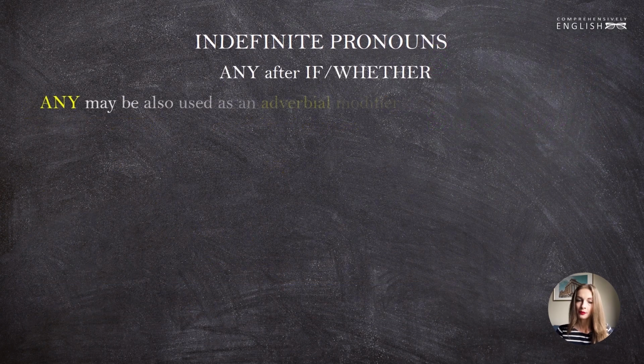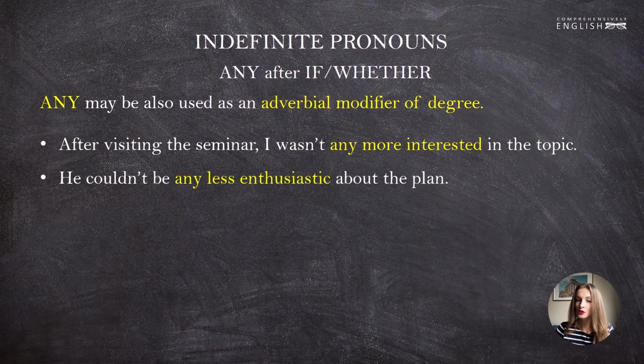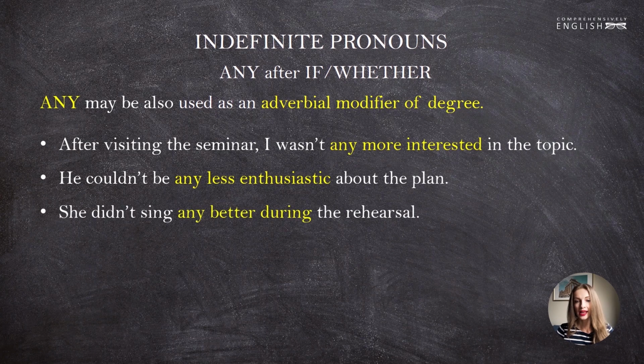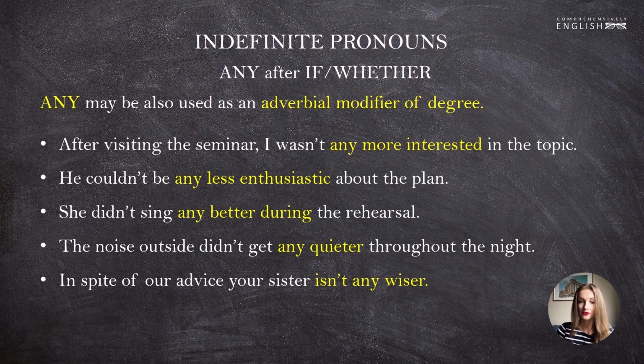Any may also be used as an adverbial modifier of degree. For instance, after visiting the seminar, I wasn't any more interested in the topic. He couldn't be any less enthusiastic about the plan. She didn't sing any better during the rehearsal. The noise outside didn't get any quieter throughout the night. And in spite of our advice, your sister isn't any wiser.